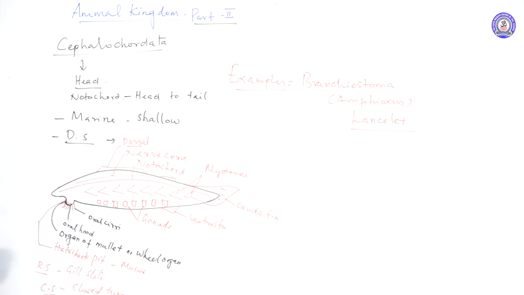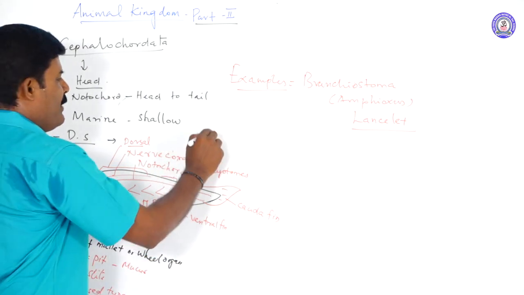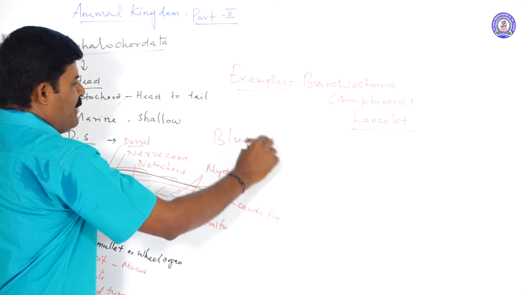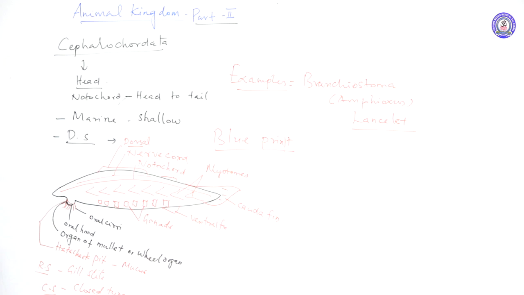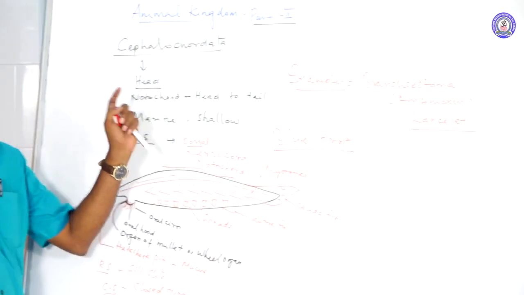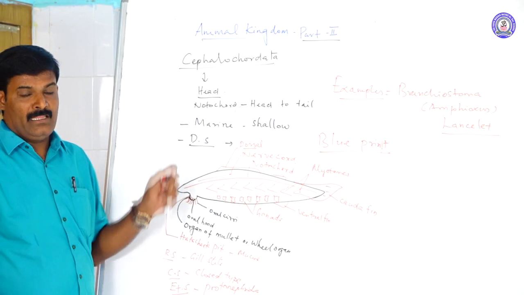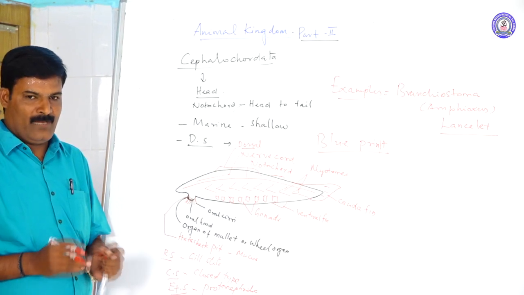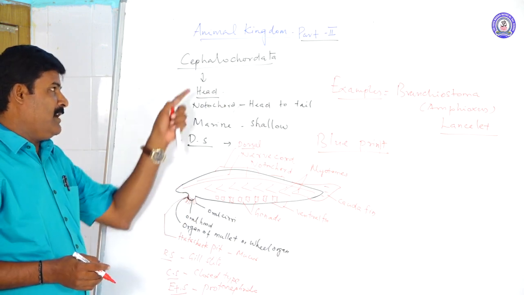A pair of ganglia is present in the nervous system of the body. These are the special features of cephalochordates. Cephalochordate animals are otherwise called blueprint organisms. Why? Blueprint means it is the first chordate having all chordate characters, a protochordate. Cephalo means head formation. These are important features of the phylum Chordata.